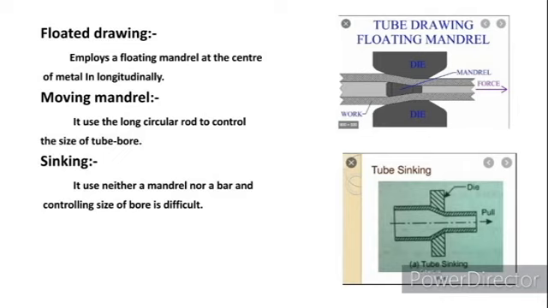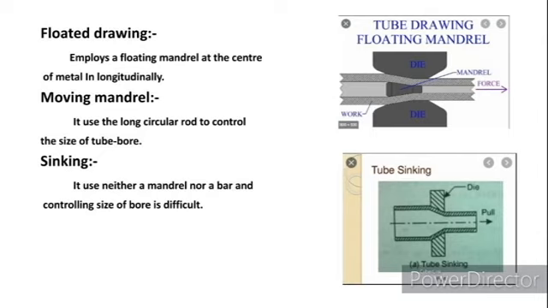Sinking. Mostly, sinking is not preferable for commercial use because it does not use any mandrels, as used in floating drawing or fixed plug drawing. Instead of that, a fixed die is used to reduce the cross-section area of a given tube. It's shown in the diagram.